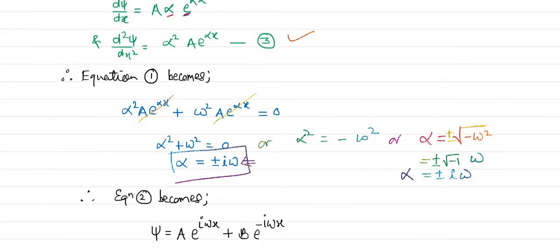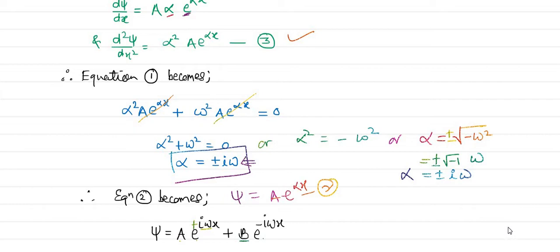Therefore the solution becomes, generally it was, I will write, equation 2: psi is equal to a e raised to alpha x. This was equation 2. But here we have two values of alpha, so I will write the first value a into e raised to the first root, that is i omega x, plus some constant b into e raised to the second root, that is minus i omega x. So this is how we can write the solution for the differential equation.